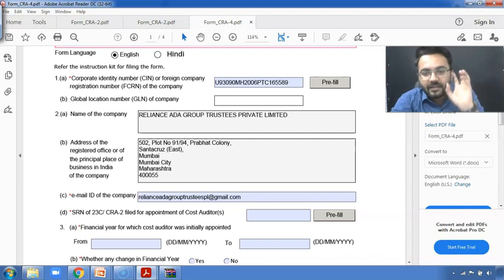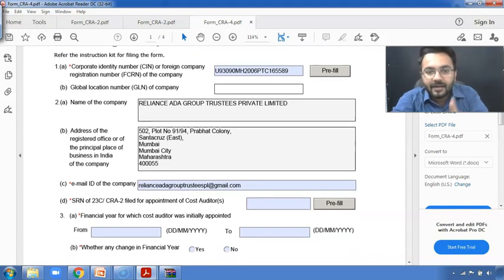I have just pressed the prefill button, and after that each and every detail has been filled on its own. Got it? Whether it comes to any kind of SIN number or FCRN number, you just have to enter your SIN number over here, press the prefill button, and each and every detail of the basic information will be entered on its own. Anyways, moving on to the next part.